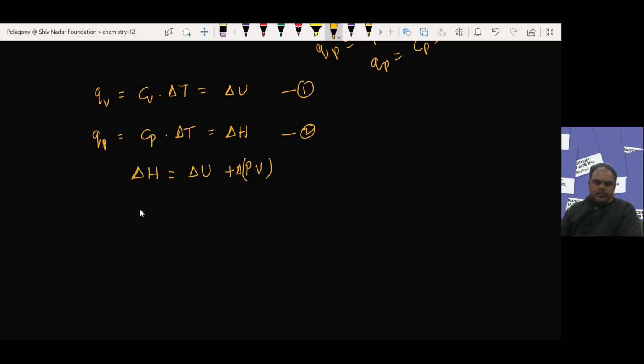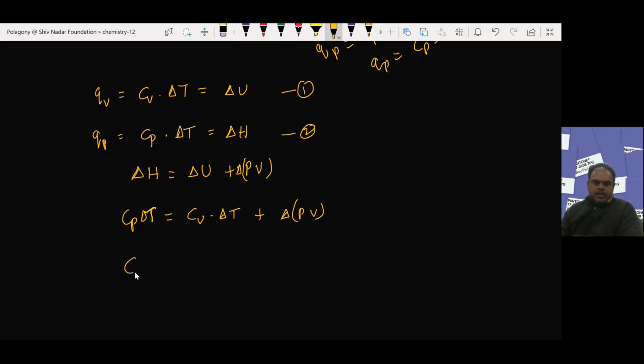So we can write the internal energy change as equal to CV into delta T, plus delta P into V. And then the enthalpy change is equal to CP into delta T.